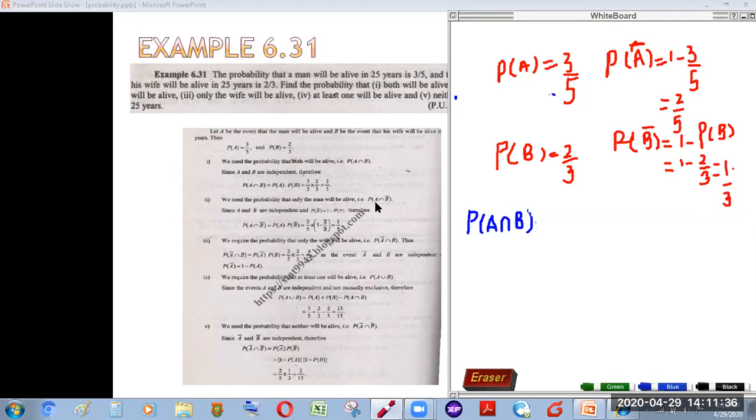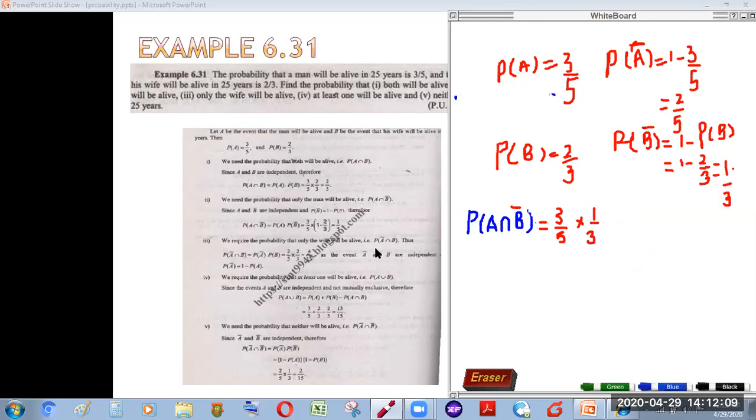In the second part, we are asked the probability that the man will be alive and the wife will not be alive. So we need to find this. Because these two events are independent, the death and life of two persons being totally independent of each other, the probability that the man will be alive is 3/5, and we multiply by the probability of his wife's death, 1/3. So we get the probability, which is 1/5.